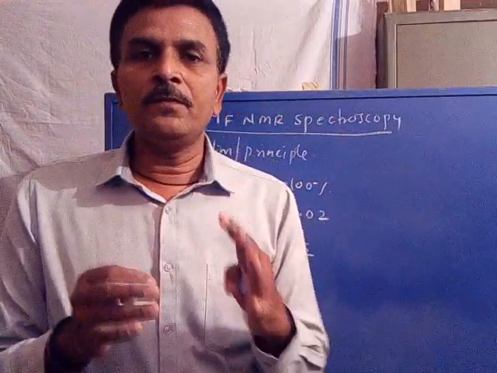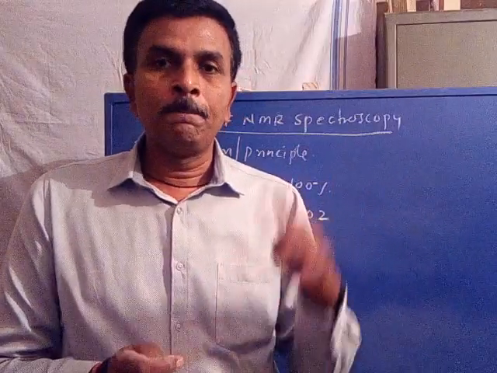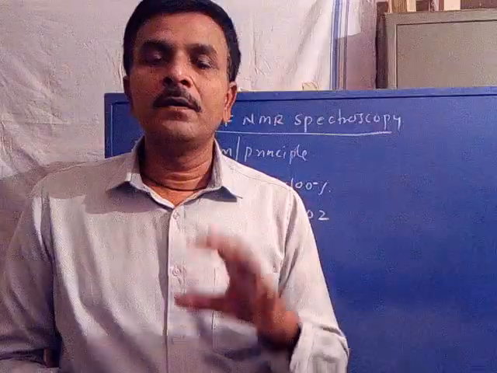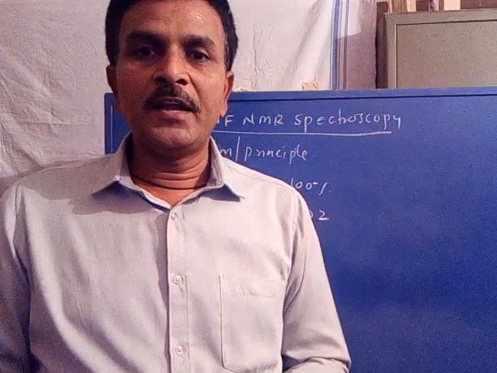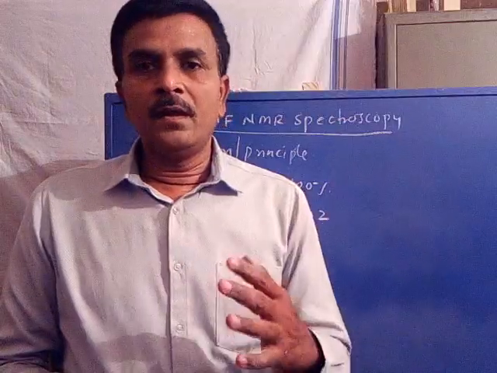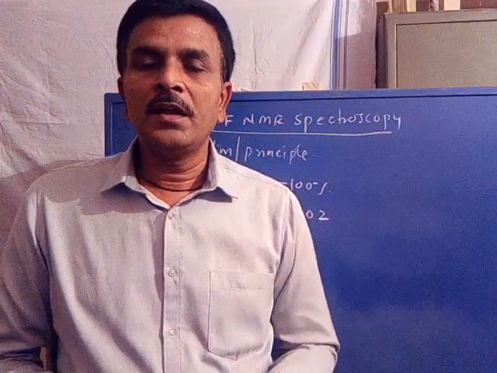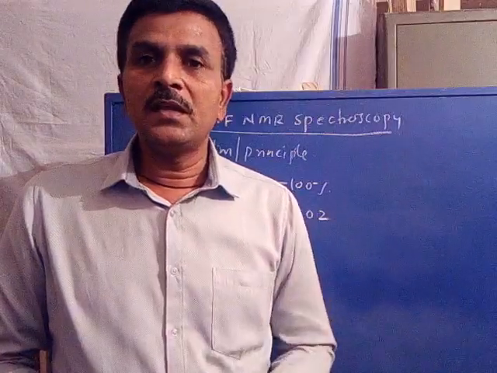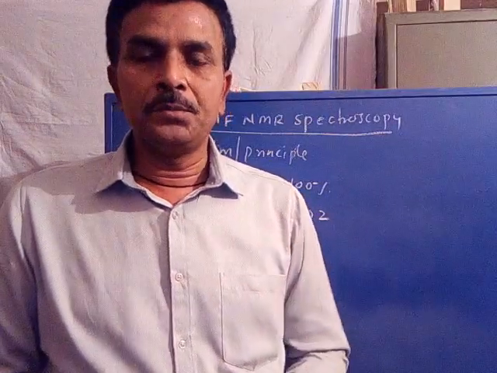So fluorine nuclei, similar to proton, has natural abundance of 100% together with a high gyromagnetic ratio, gamma is equal to 5.02, and a nuclear spin quantum number I equal to plus or minus 1 by 2.